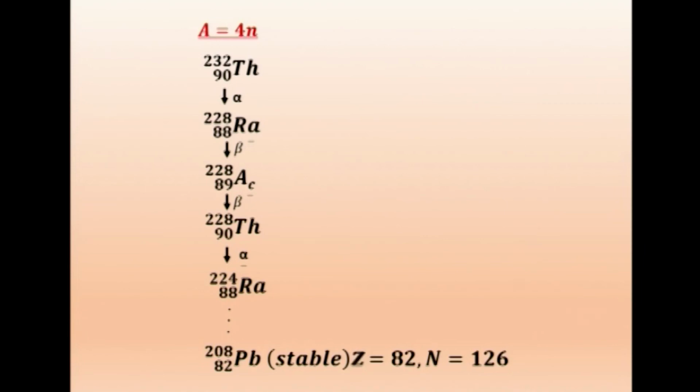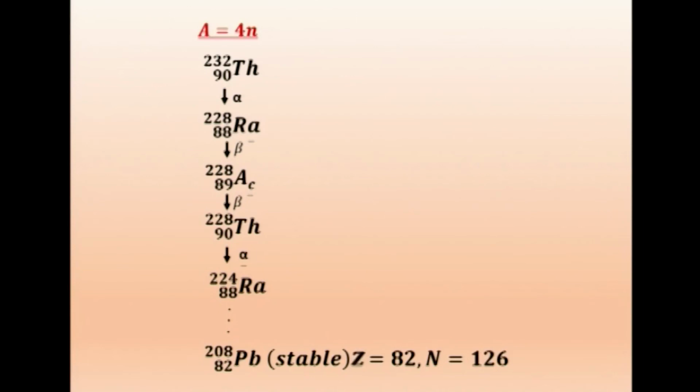Now, why do we call it 4n? We take thorium 232. If you divide 232 by 4, we get an integer, with no remainder, so it is divisible by 4. Similarly, 228 is divisible by 4, and 224 and 208 are also divisible by 4.